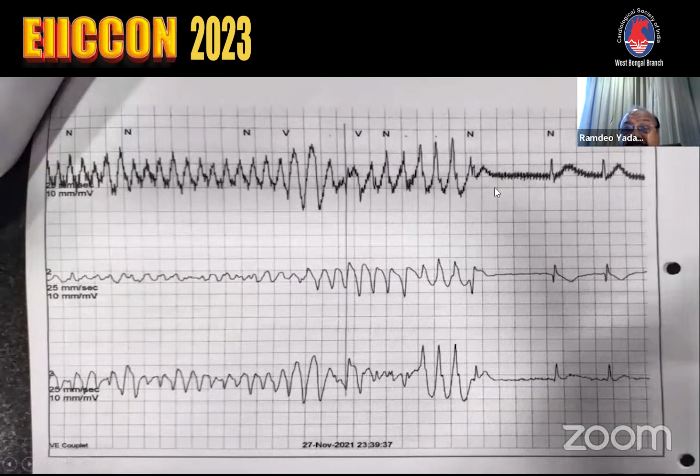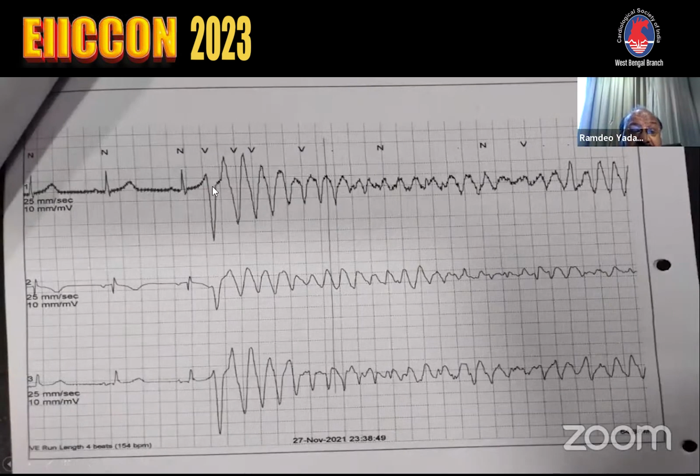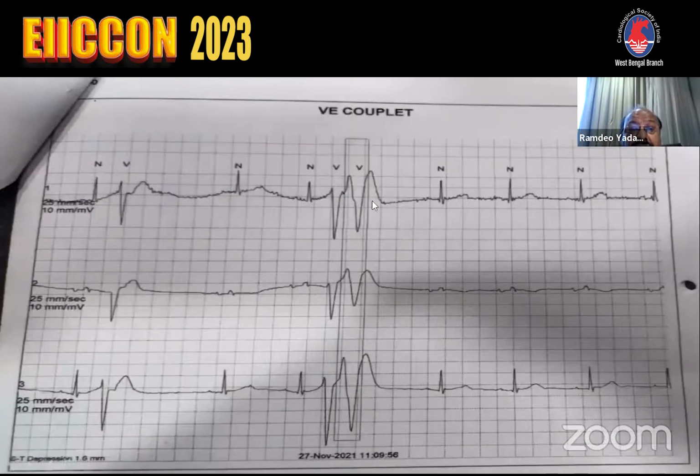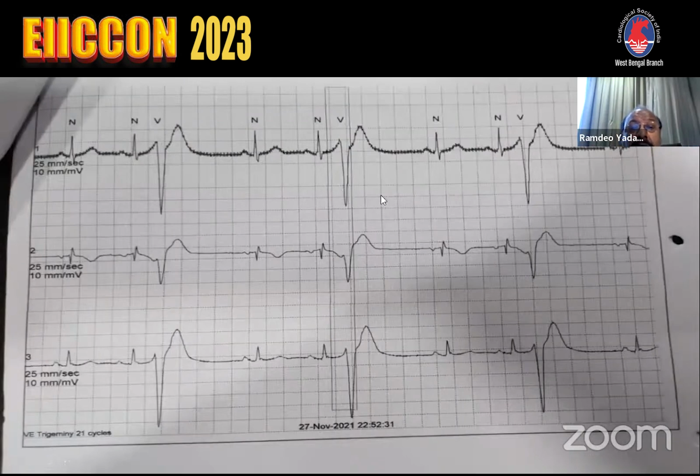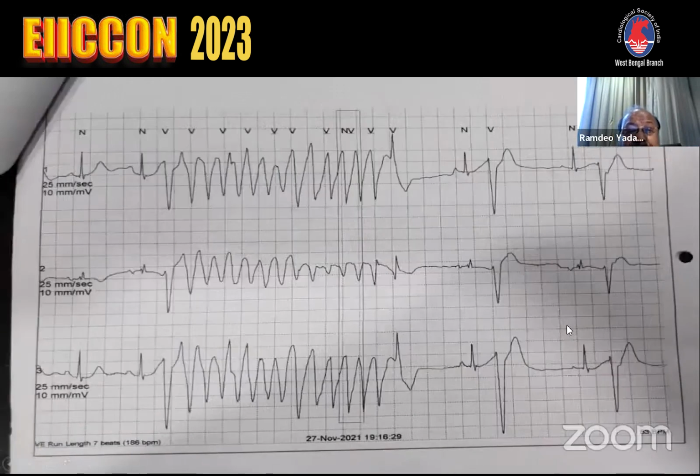This is another VF recovering to sinus rhythm. This is another onset of short couple PVC induced VF recovering to sinus rhythm. This short couple PVCs in couplets. This short couple PVC, some of them are bigeminy, some of them quadrigeminy, and this is the short couple PVC induced torsade which spontaneously terminated into sinus rhythm.